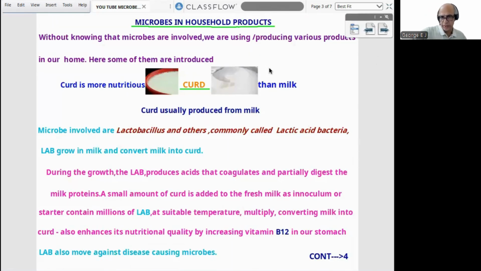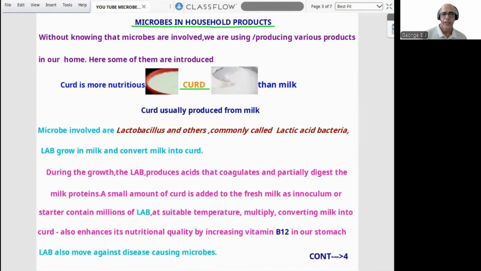So we are starting our real discussion, microbes in household products. Many don't know we are using microbes directly or indirectly, by which we produce or use various products in our home. Some of them have been introduced here, as NCERT says. First is curd. Always remember, curd is more nutritious than milk. And how milk is converted to curd is involved.